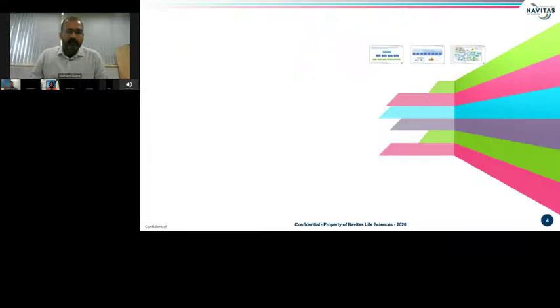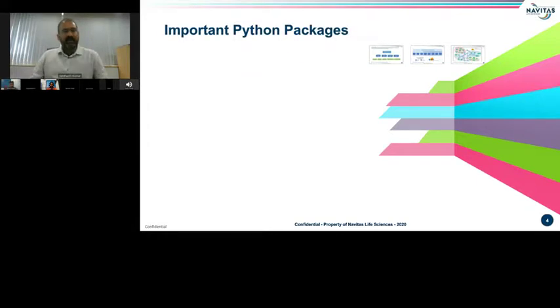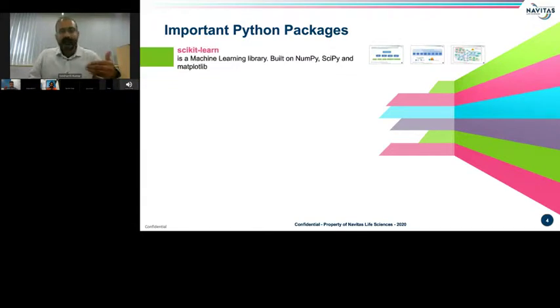As we know, Python is an open source language, and it was released in 1991. Its popularity is due to its simple and readable syntax.